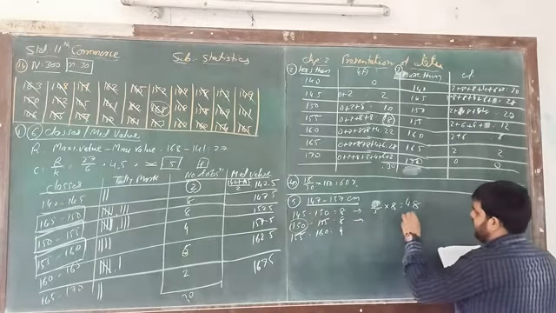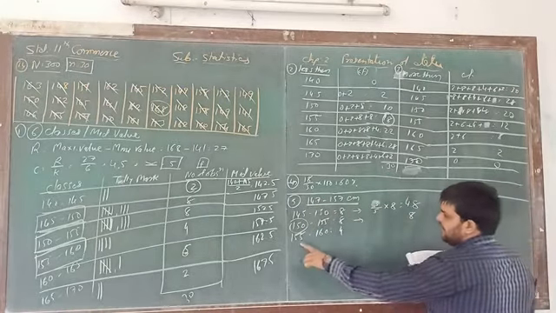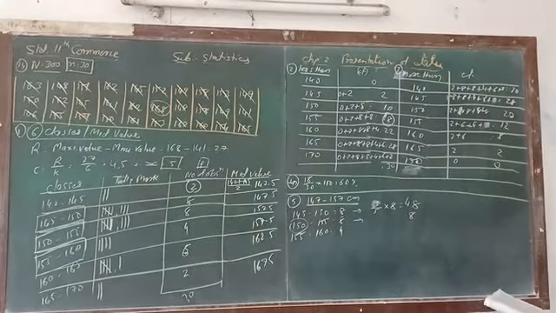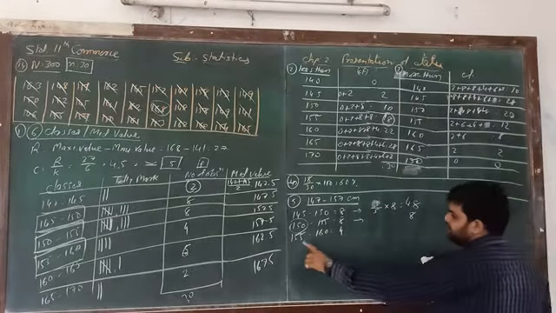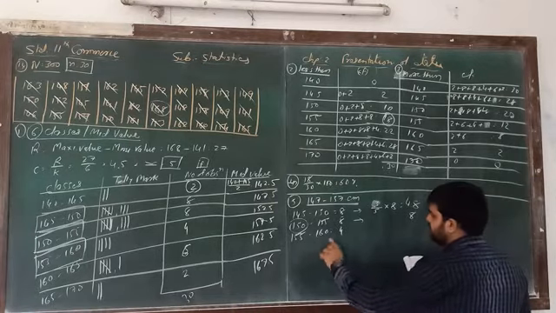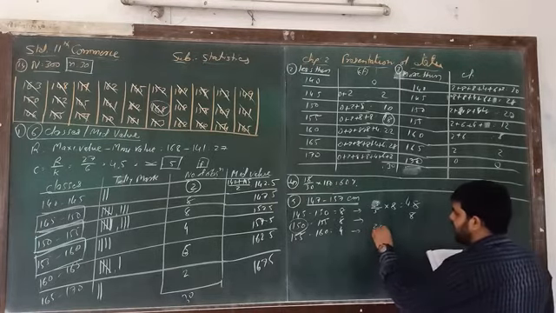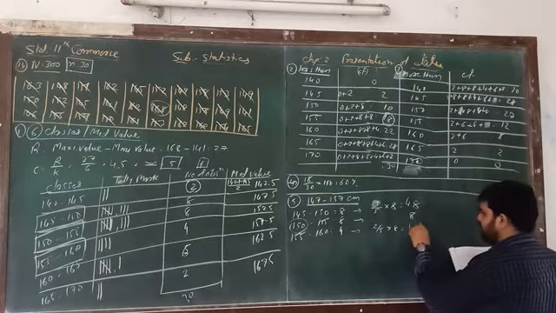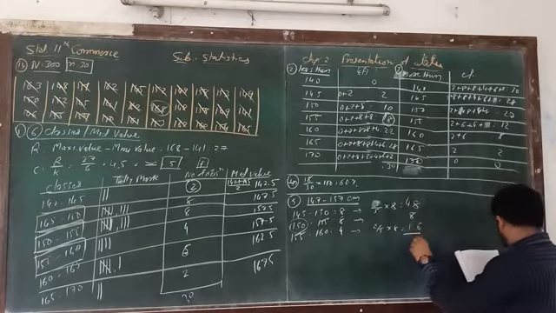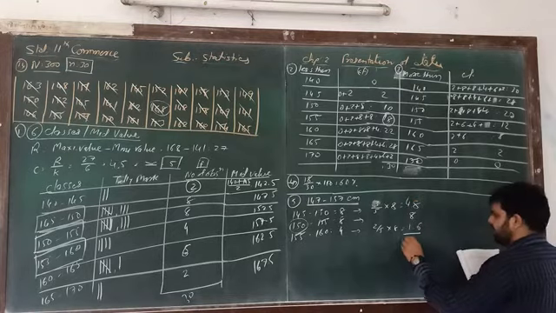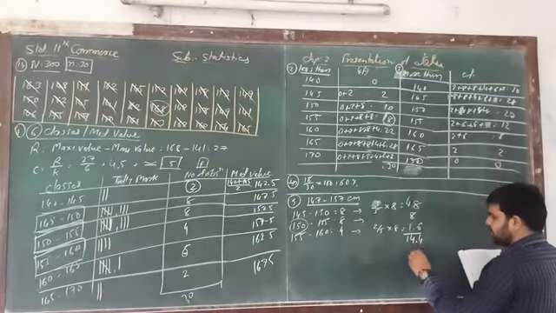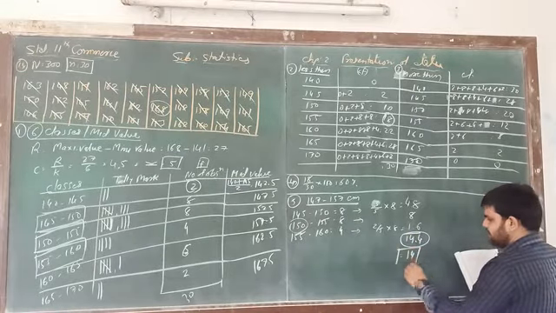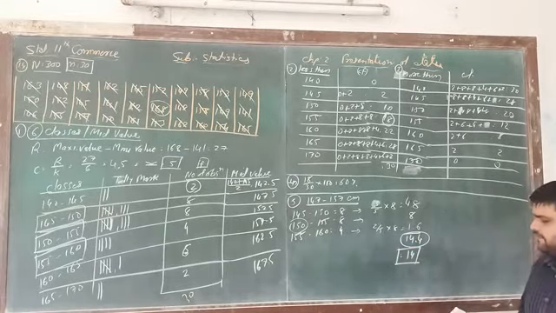Then 150 to 155 is 8, that is confirmed. But we have to take up to 157, so we take 155 and 156, that is 2 by 5 multiplied by 8, which is 1.6. The total of these three is 14.4. A person cannot be a fraction, so the answer is 14.